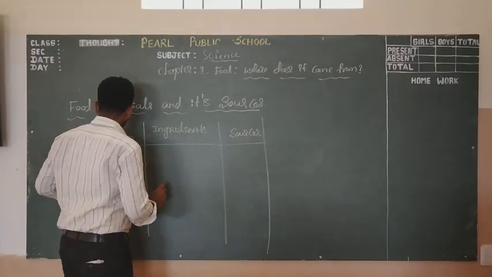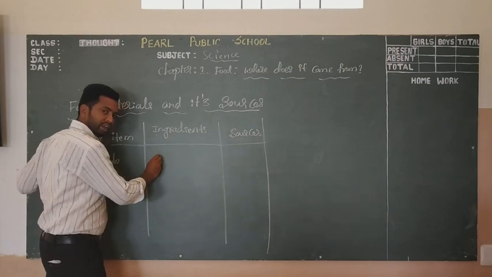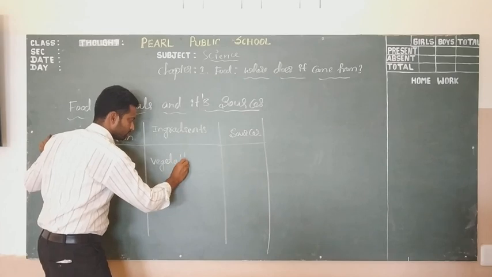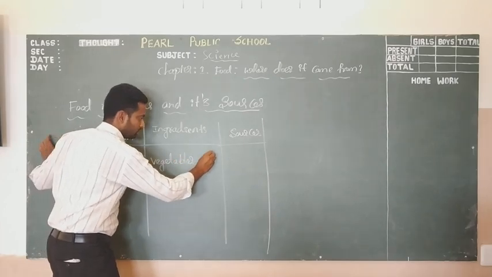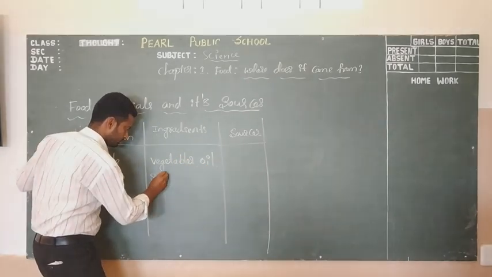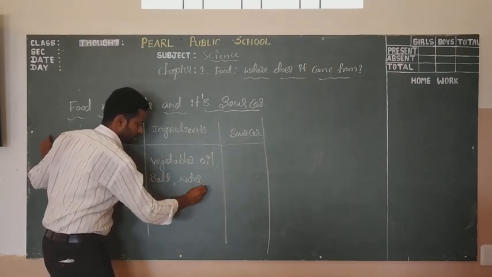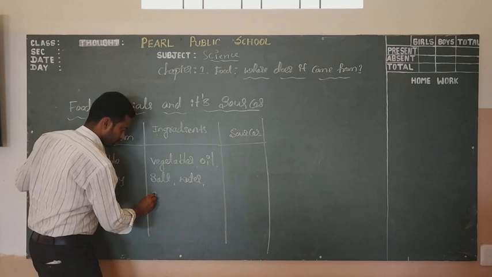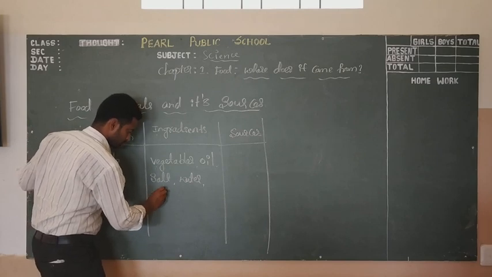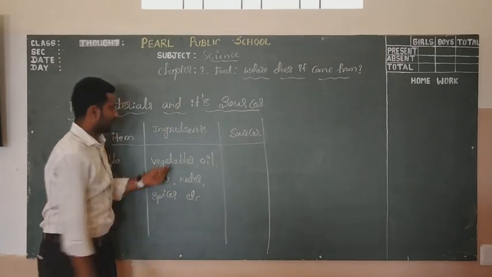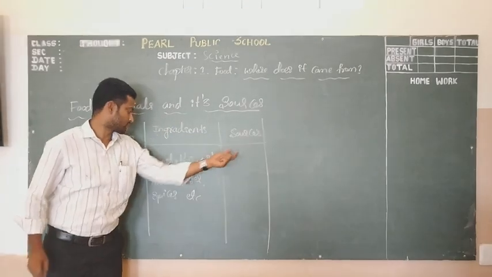To prepare this vegetable curry, we require ingredients: vegetables, oil, salt, water, spices, etc.